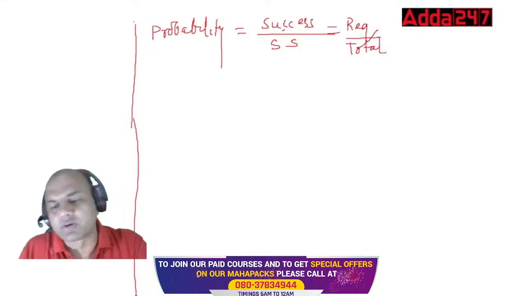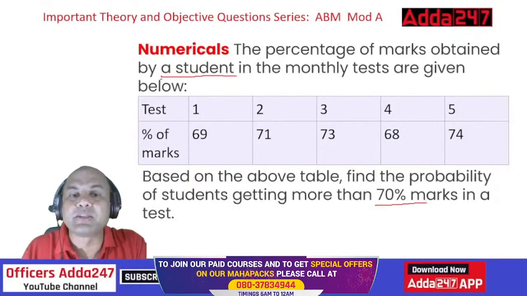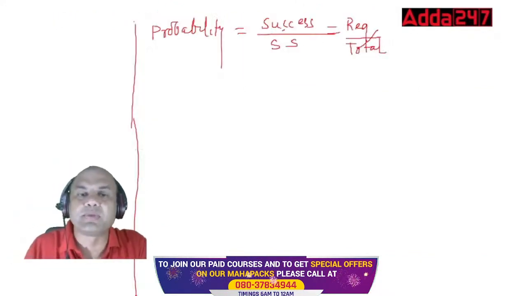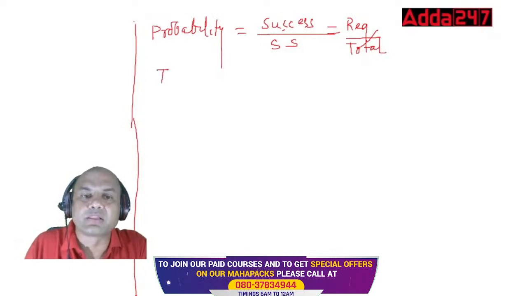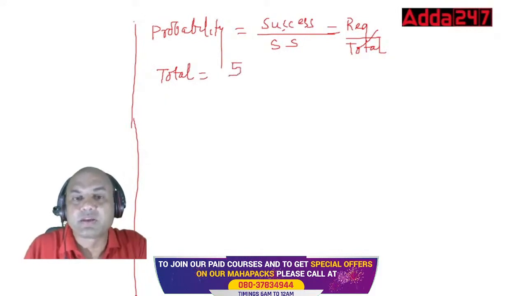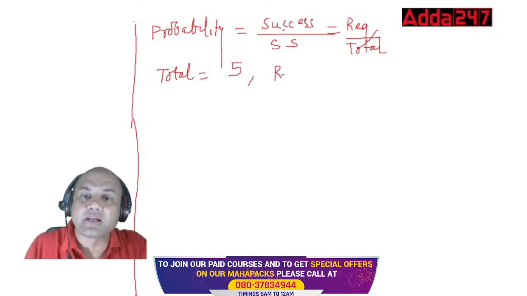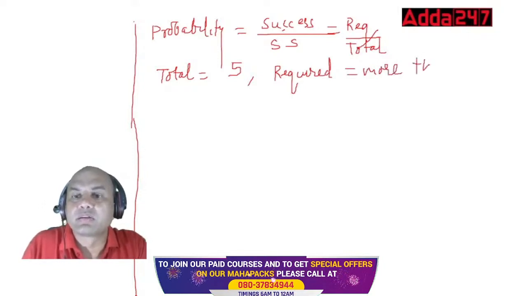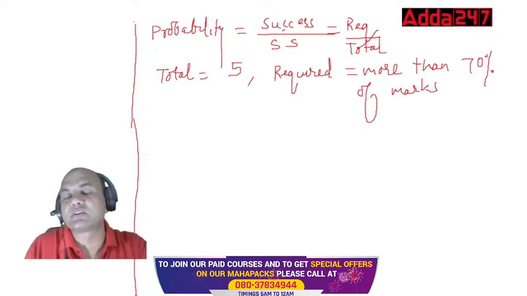Okay. So now coming back, what is this? How many tests are there? 1, 2, 3, 4, 5. And what do I want? So total number of tests is 5. I'll mark this total equals 5. Now what is required or success? What is my requirement? I want more than 70% of marks, right?